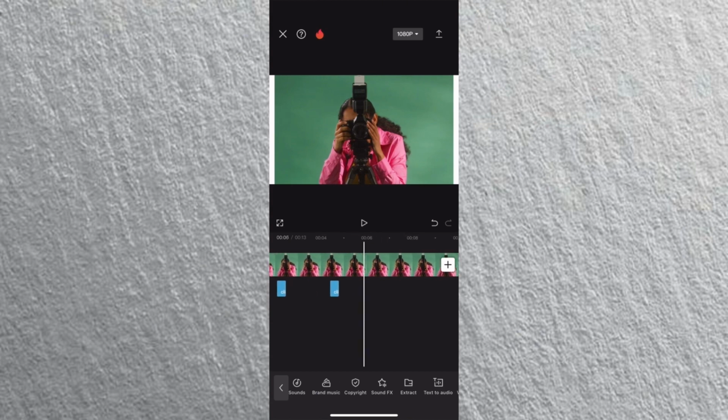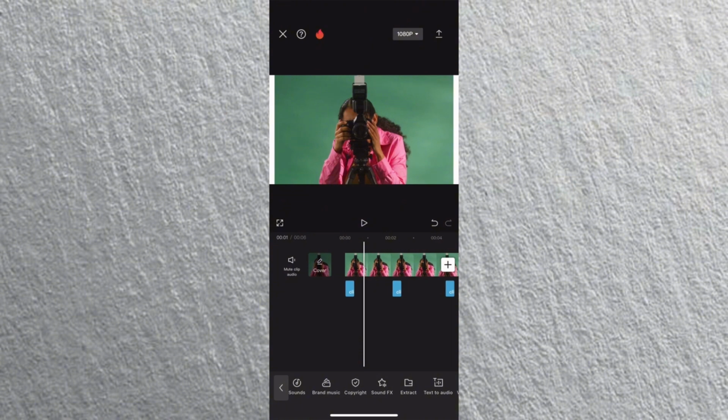Once you are done with that, if your video duration is longer than the sound duration, tap on the timeline, move the player to the point where you want the video to end, then click on the split icon below and press delete to remove the unwanted part.